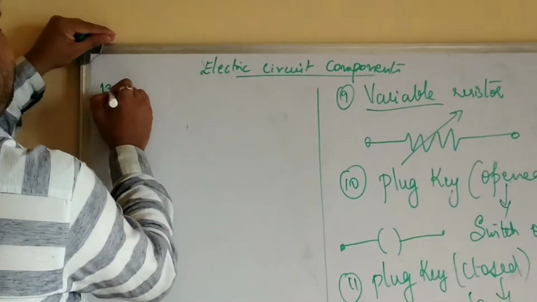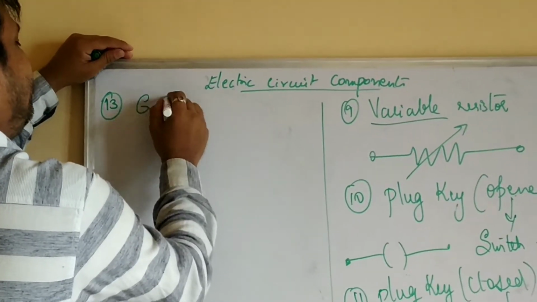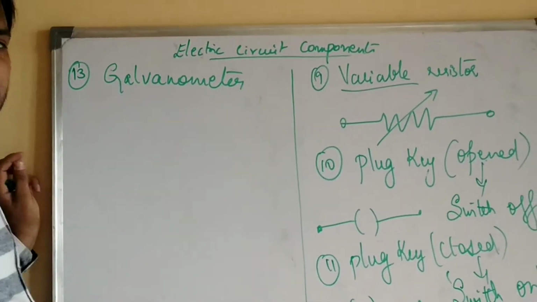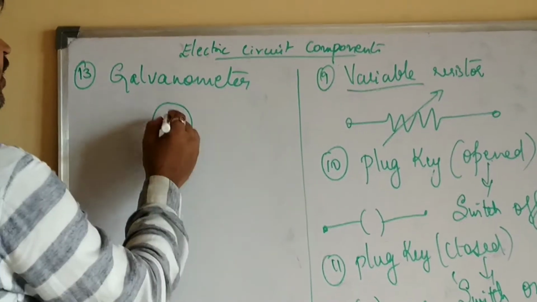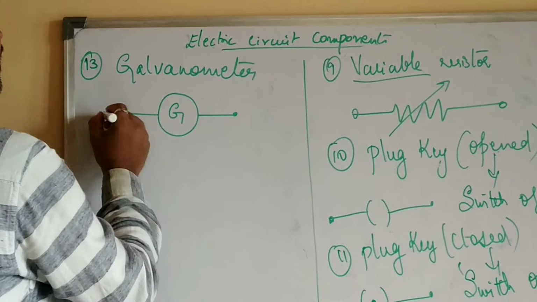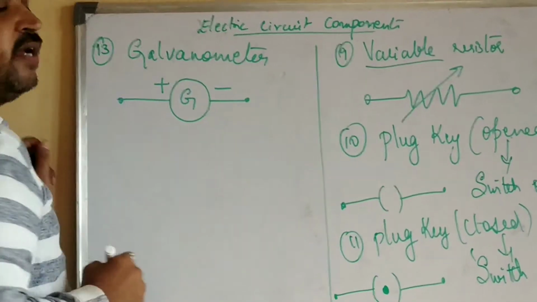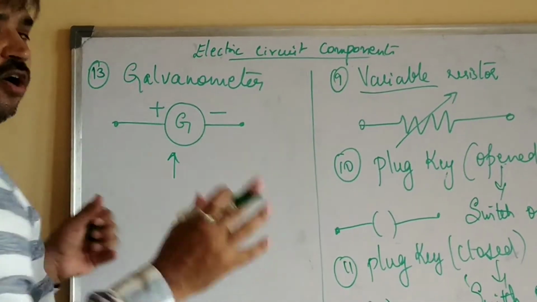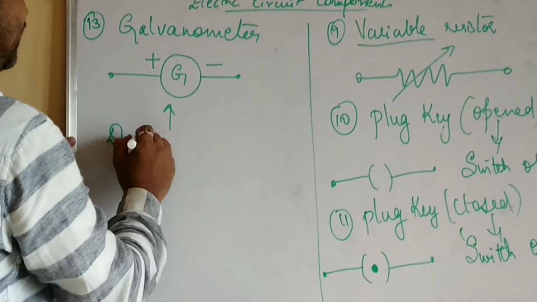Moving on to the 13th one. Next is galvanometer. Very important. This galvanometer is represented by a circle. Within the circle you write capital G. So this represents galvanometer. It has two terminals: left side usually positive and here it is negative. Now why is the galvanometer used? If you use the galvanometer in the circuit, it is used to detect the current.